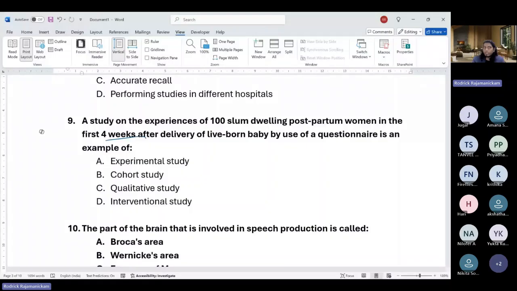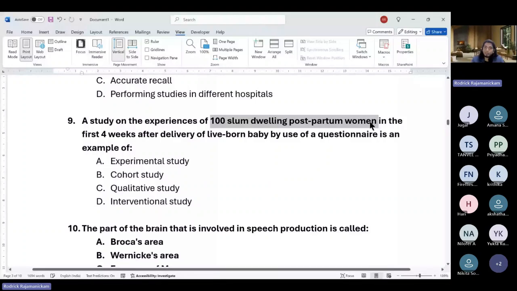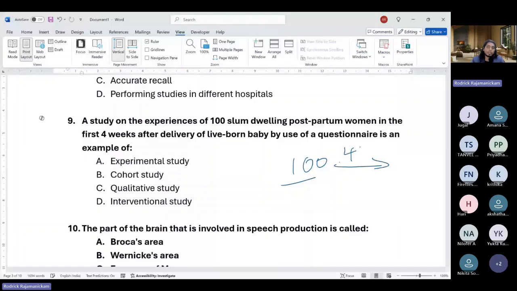They have not given a lot of details. That is also one drawback of this question. If they are saying you go to a slum and identify who are postpartum and at least 4 weeks longer, that becomes a criteria. That would be kind of retrospective. But what they intend to mean here is that you identify 100 people who have given birth, and in 4 weeks of time, you go and administer a questionnaire.